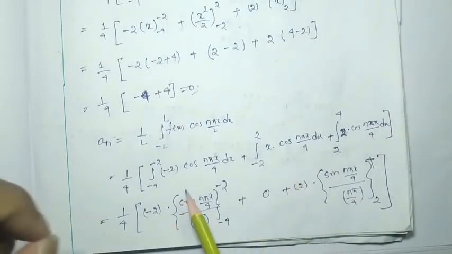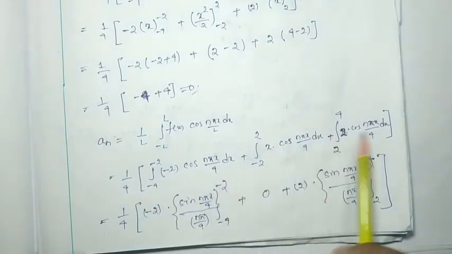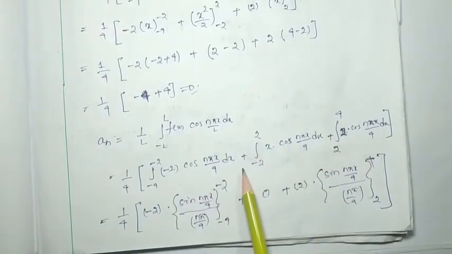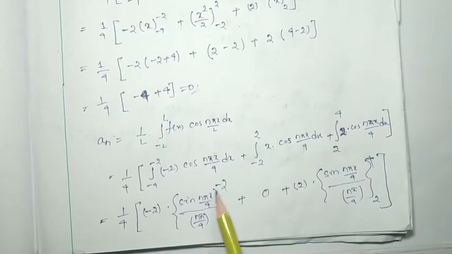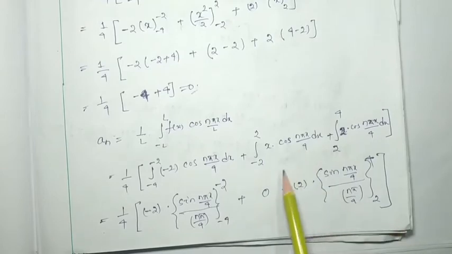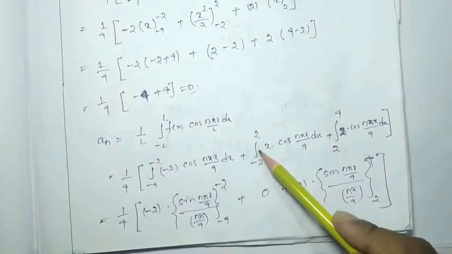So now we have to do the integration of each integral. Here 3 integrals are there. The -2 goes outside, and the integration of cos(n pi x by 4) is nothing but sin(n pi x by 4) divided by n pi by 4, with limits -4 to -2. Here I directly wrote 0 for the second because -2 to 2 is one symmetric range, like -2 to 0 and 0 to 2.